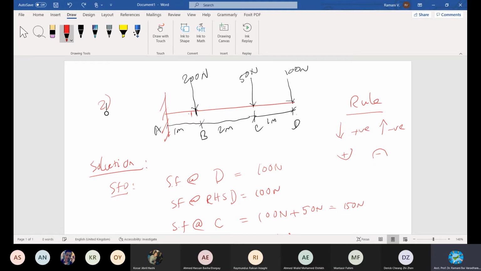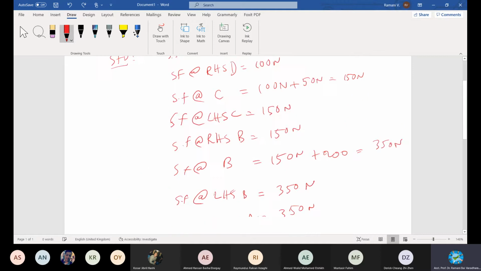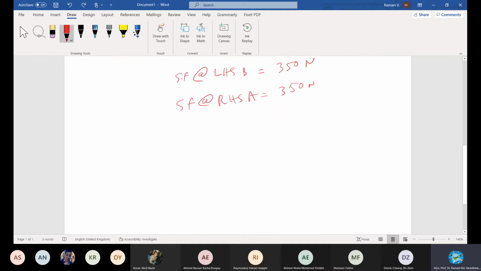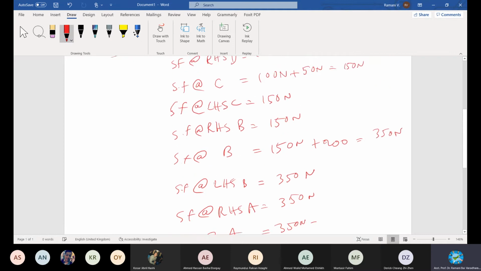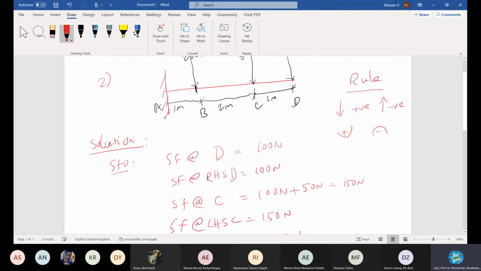Okay, finally you reach A. Shear force at A will be the previous value, as I already told you it's an integrated one. Previous value plus, is there any value at this point? Because it's a fixed end, there should be equal and opposite loading, then only the member is said to be balanced.